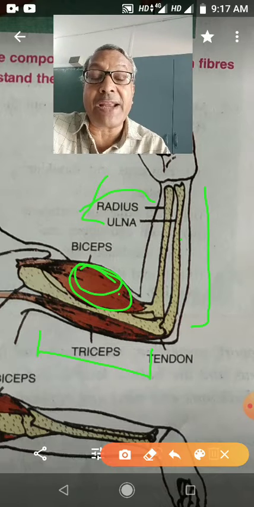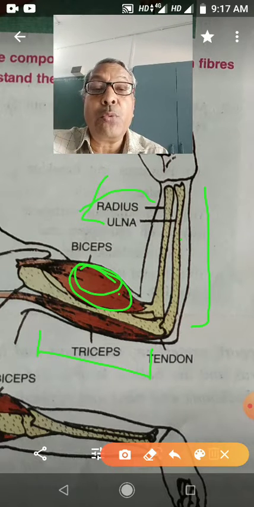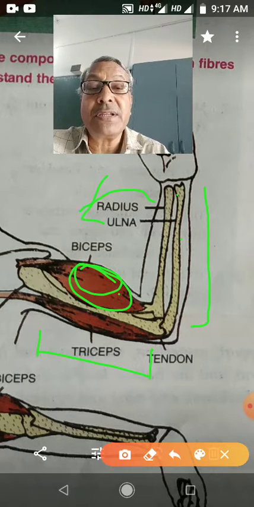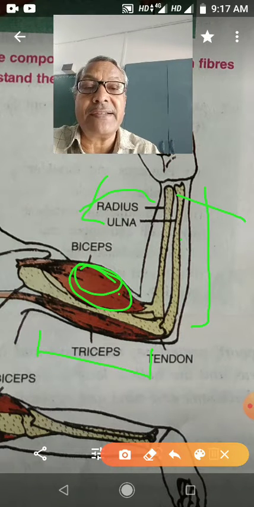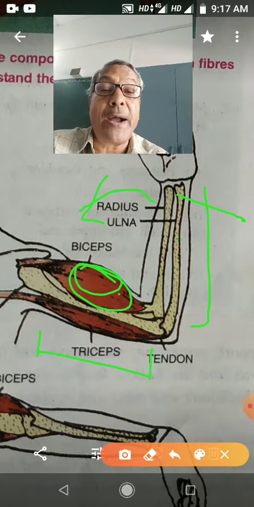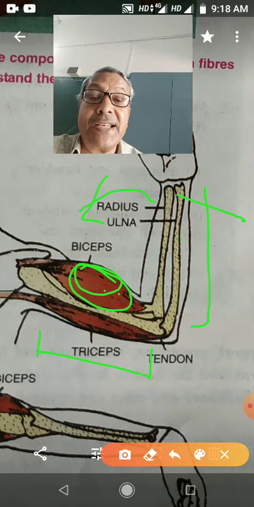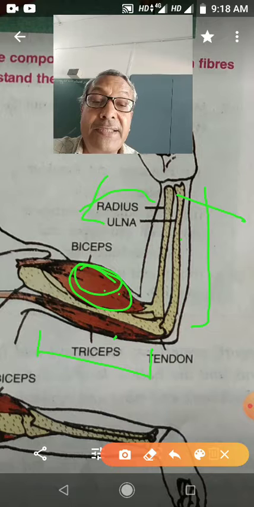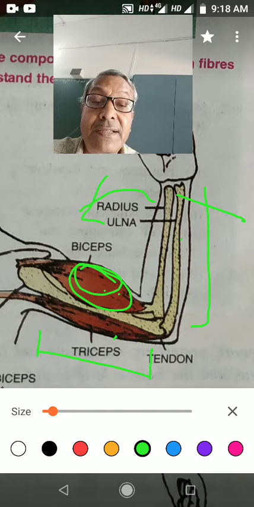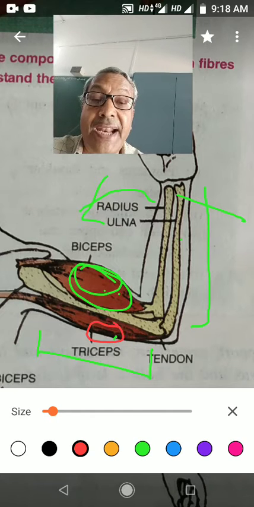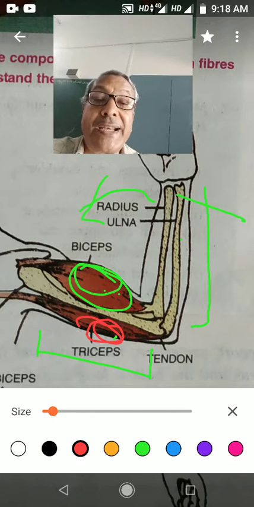over the upper arm. But when this lower arm is straightened, meaning it moves away from the upper arm, for that there is another muscle, and the other muscle is the triceps muscle. So this is the triceps muscle.